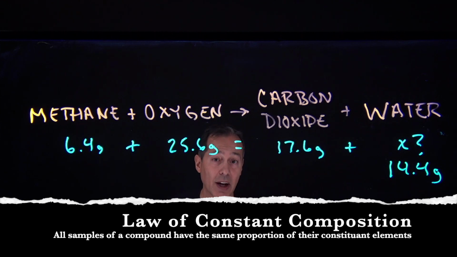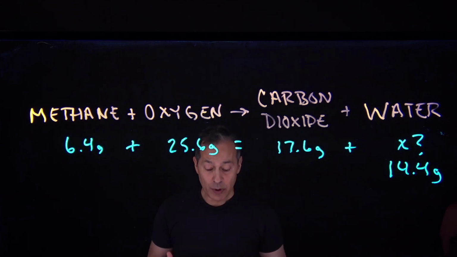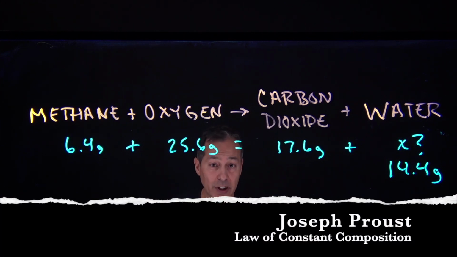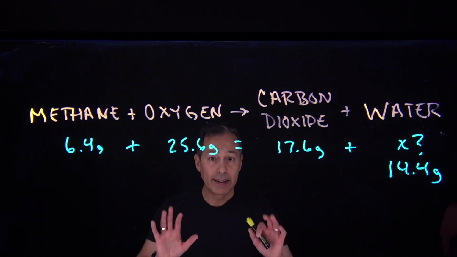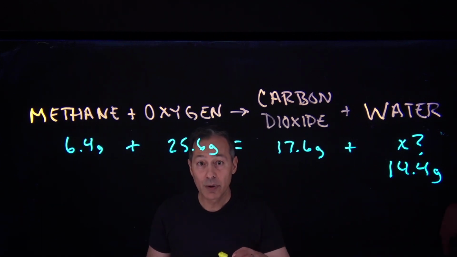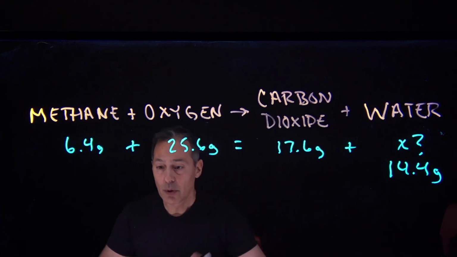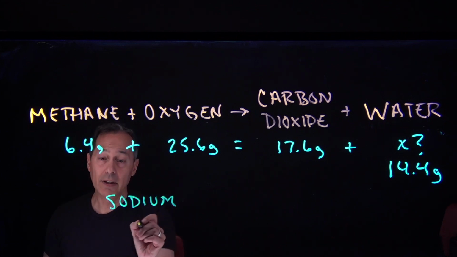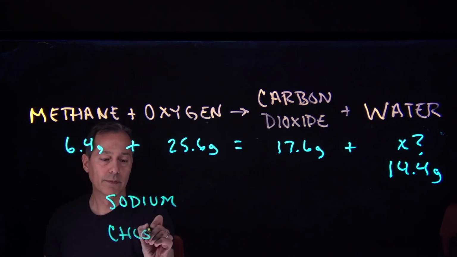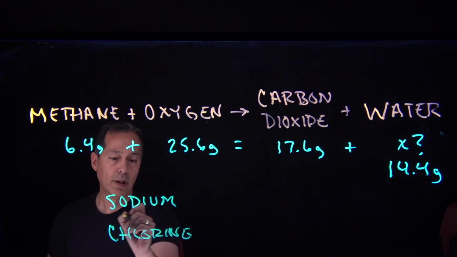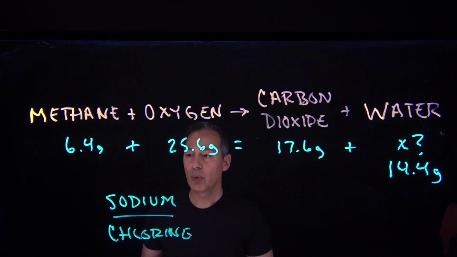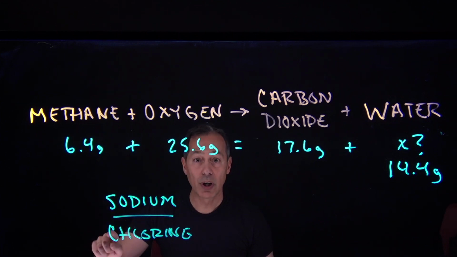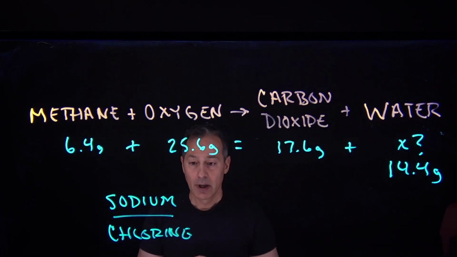Now, taking a look at constant composition. The basic idea of constant composition is that atoms are arranged in compounds in the same proportions. Now, this was proposed by Joseph Proust, another French person. And an example of this would be going back to sodium and chlorine. So if we have sodium and chlorine, and we look at the proportion between these two, sodium atoms to chlorine atoms in sodium chloride.